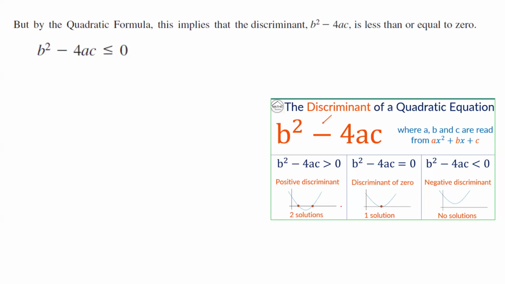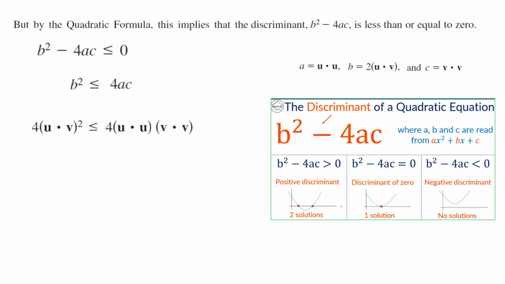Now, b squared minus 4ac must be less than or equal to 0. So b squared is less than or equal to 4ac. What's the meaning of that for u and v? a is u dot u, b is 2 u dot v, and c is v dot v. Replace them. You get 4 times (u dot v) squared less than or equal to 4 times u dot u times v dot v.